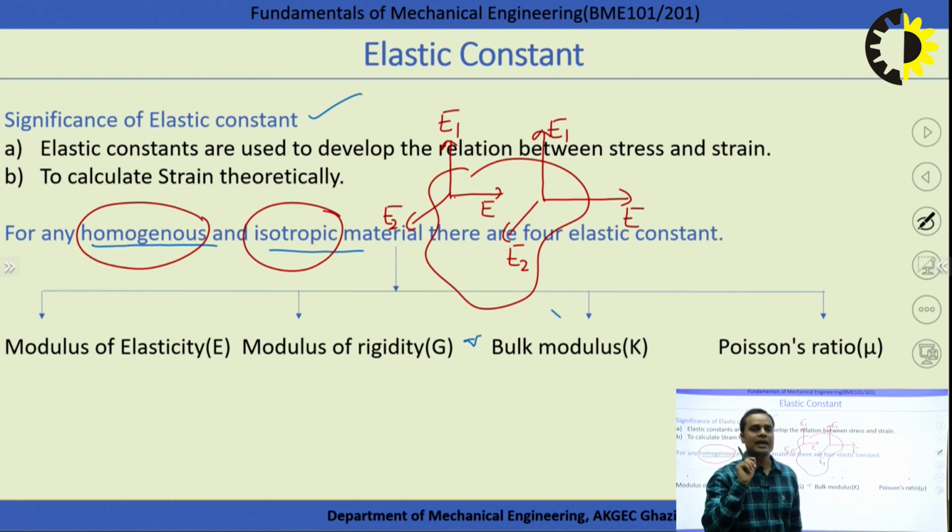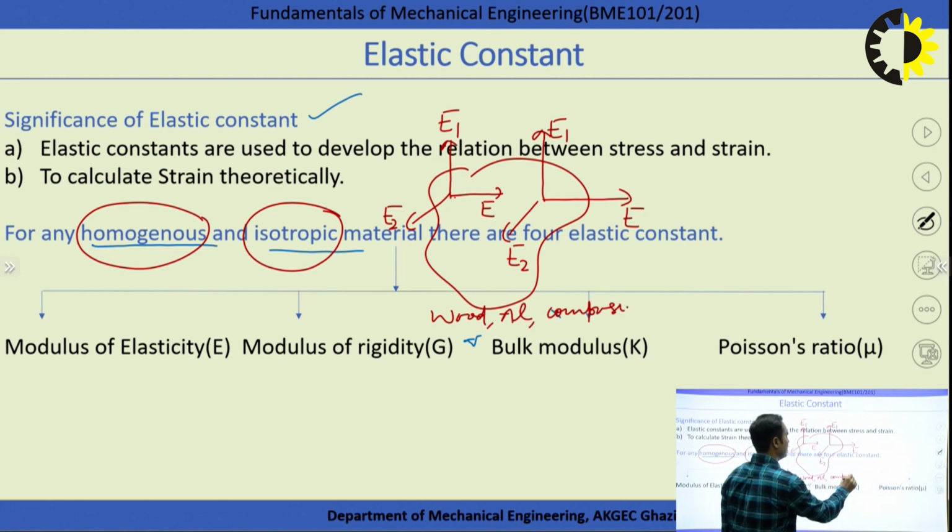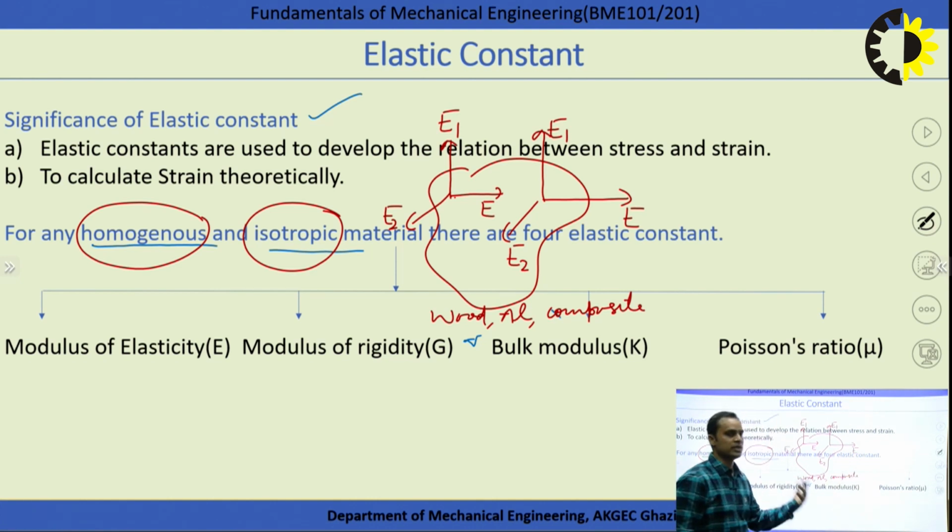Right? Any material is said to be homogeneous material if all the elastic constants are the same at each point on the body. They may differ in the direction, because you can see here E, E1, E2, they may be different in the direction. But if I am considering another point on the body, they may be similar. Just like wood, aluminium, composite material, some of the composite materials are the example of homogeneous material, right?